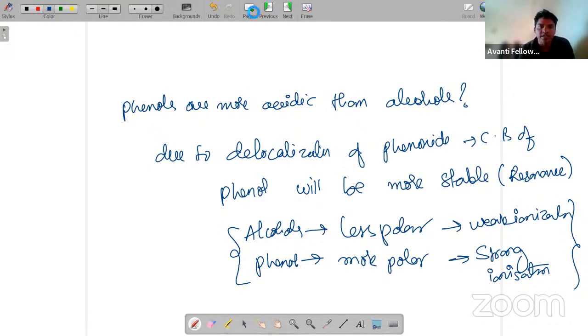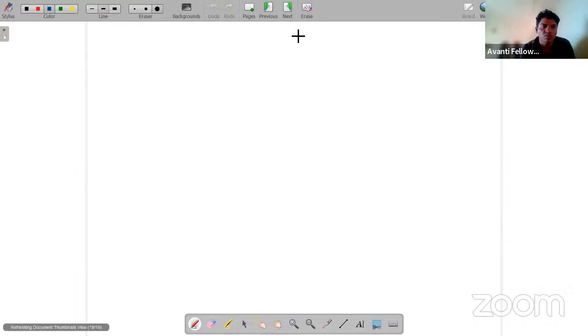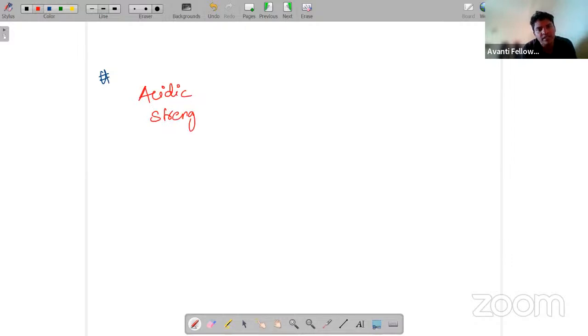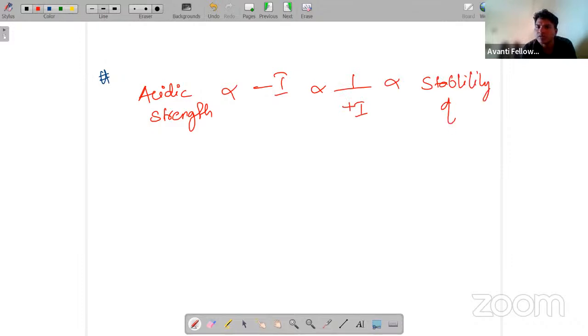So next, moving forward, we will give some examples. Let's suppose I want to give you all acidic strength. Acidic strength is directly proportional to minus I group and inversely proportional to plus I groups, and directly proportional to stability of conjugate base.